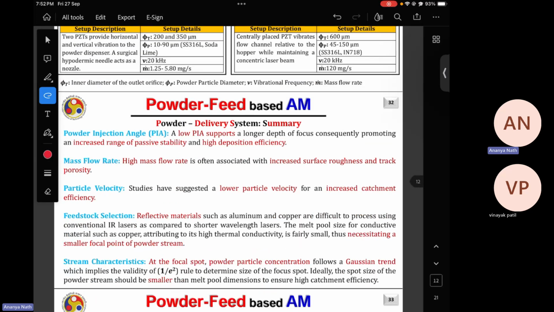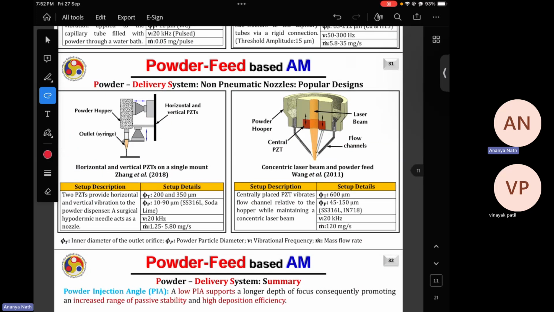So these are a few arrangements, and from the last case study you can see the mass flow rate is the highest, and this is the most convenient configuration in case of laser powder DED. You will see most of the systems with this configuration, whether they are using a non-pneumatic nozzle or a pneumatic nozzle, it doesn't matter. Even if you are using the carrier gas or the piezoelectric material, this configuration gives us the maximum capture efficiency with the maximum process efficiency.